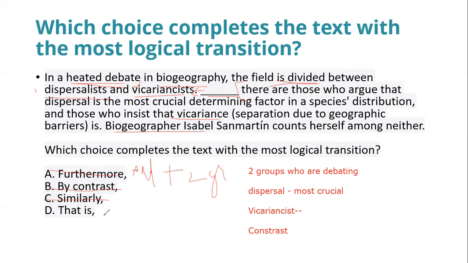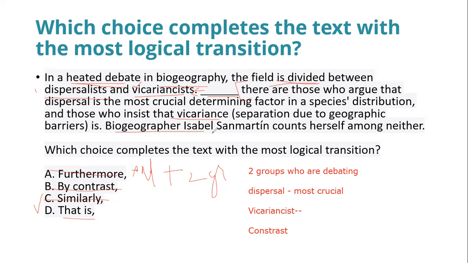Now, let's look at choice D, that is. What is this choice doing here? If you read the first sentence, it tells us that the biogeography field is divided by these two groups. There are two camps, okay?